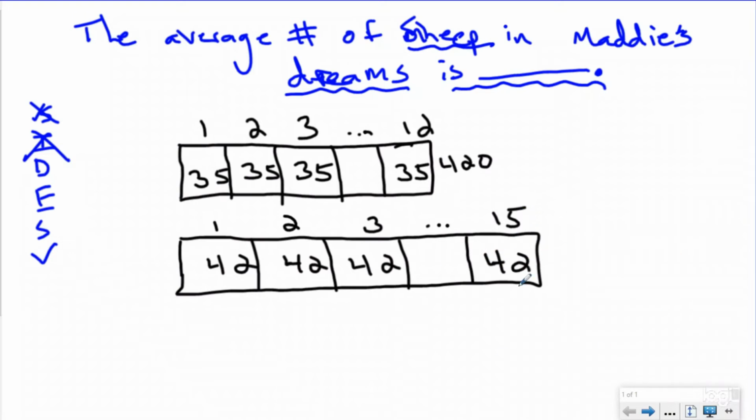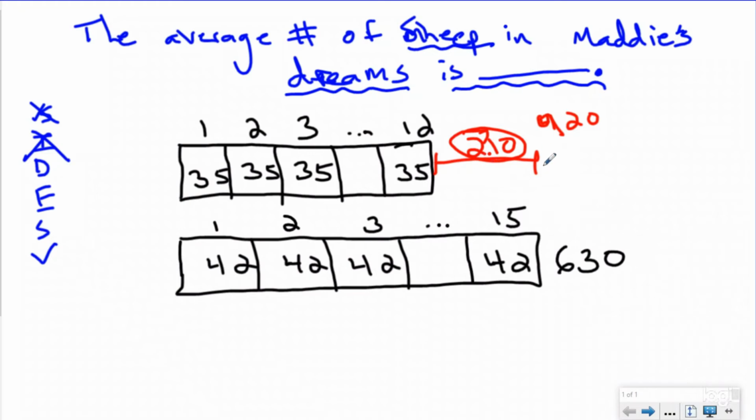If I want to know the total now, 15 groups of 42 gives me 630. So at first, with 12 dreams, I had 420, and then with 15 dreams, I had a total of 630. What I want to do is find the difference between Elijah's dreams by themselves and when I added Maddie's. The difference between 630 and 420 is 210. So somehow those 3 dreams added a total of 210 sheep.